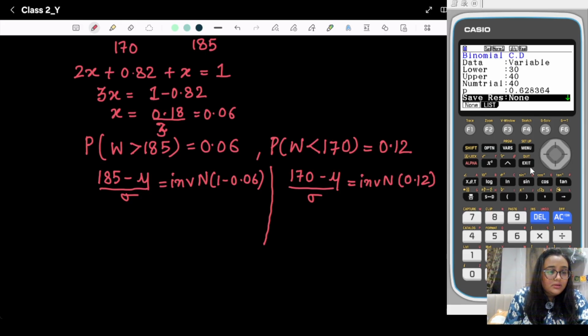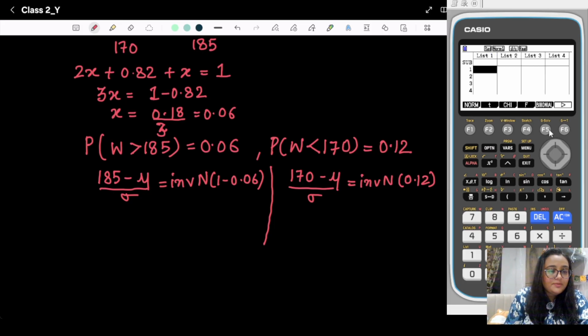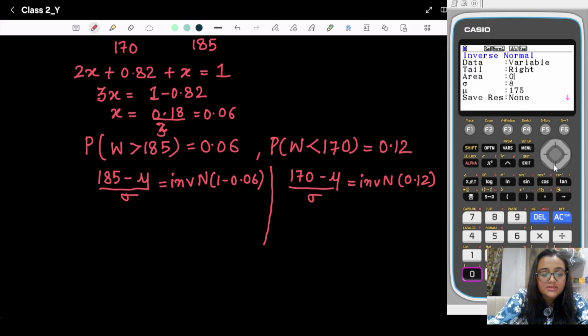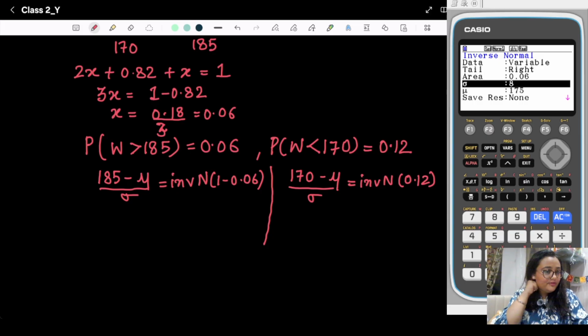Just go to this distribution, normal, inverse normal. Okay, in the first case, we have a right tail. Okay, the area is given to you, it's 0.06. Okay, and we have mu and sigma, which we don't know, but we have converted into standard normal.